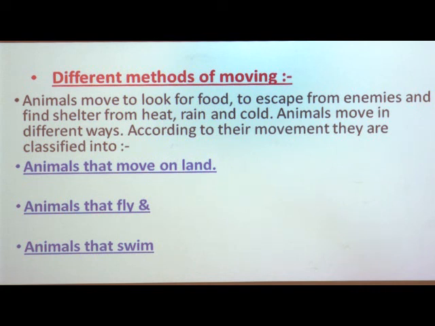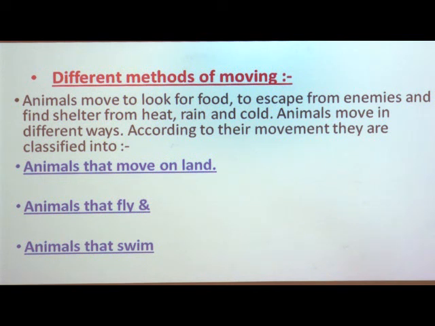For example, some animals like tortoise and snails move very slowly, while some animals like panther and cheetah move very fast. Why? Because they are good runners. Some animals move over very small distances and some move over long distances, like the Arctic tern. The Arctic tern is the bird which travels the longest distance.